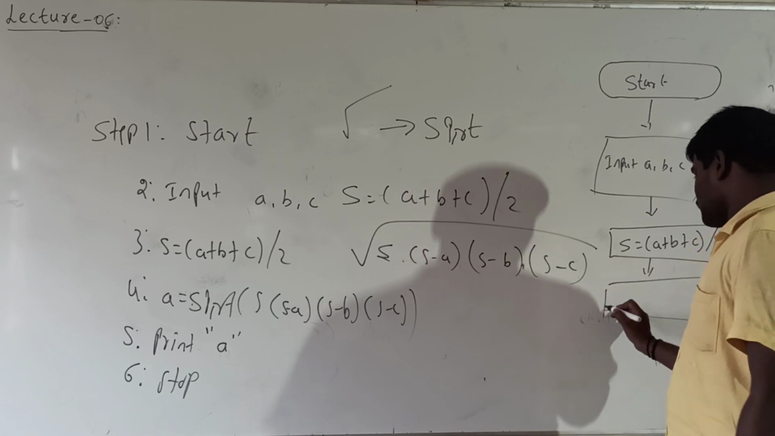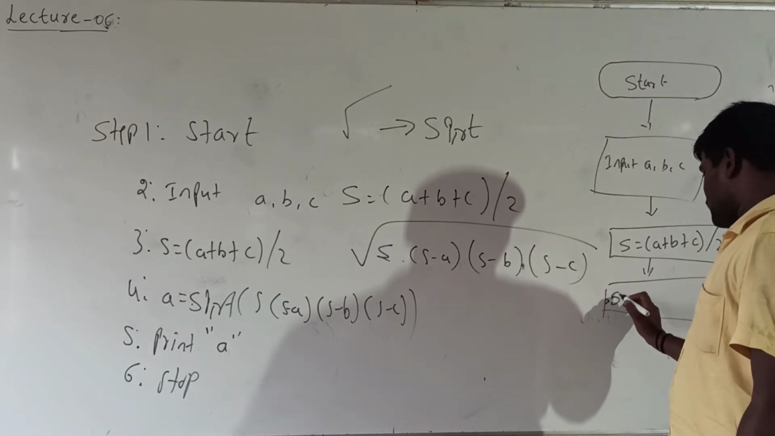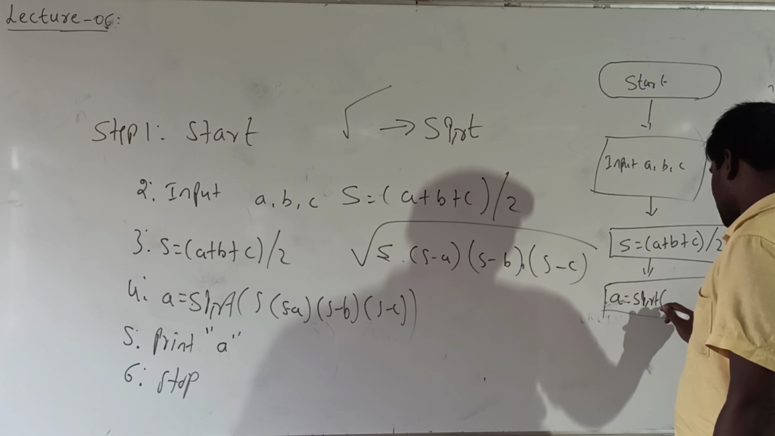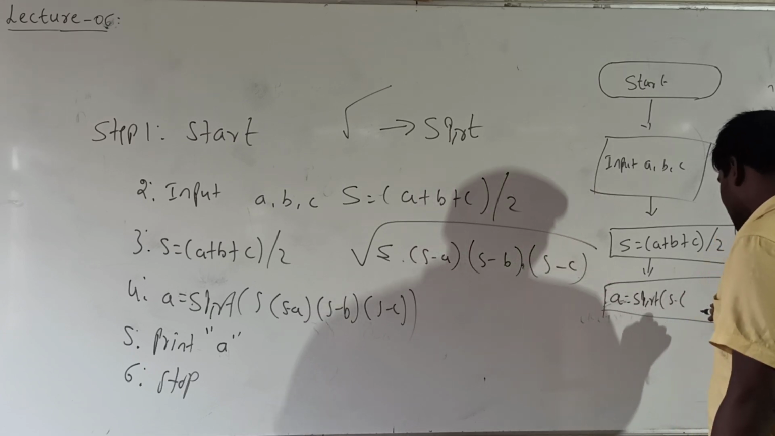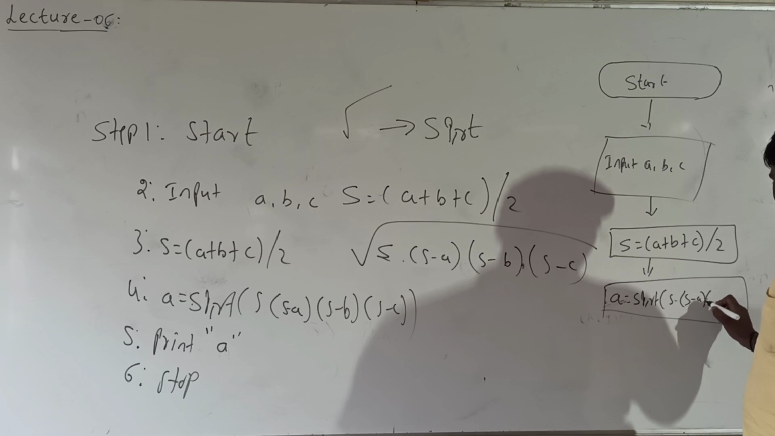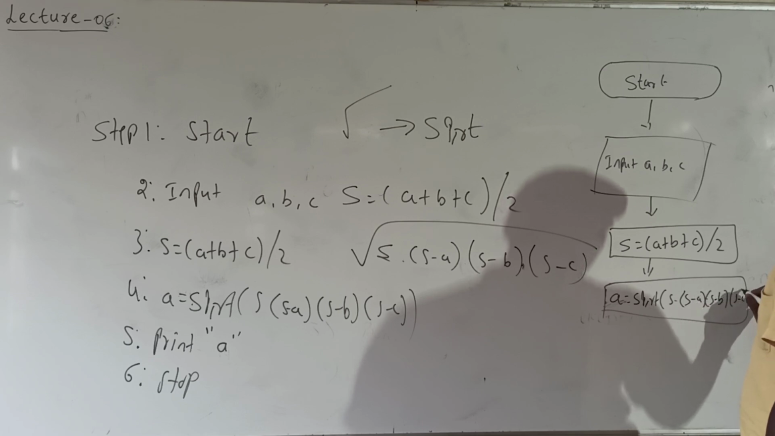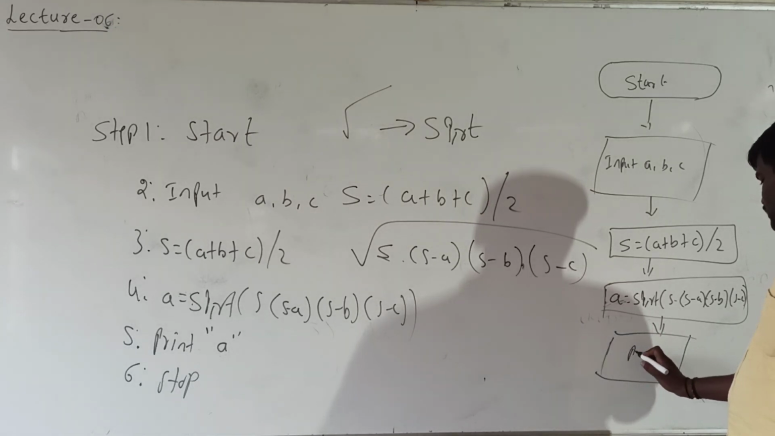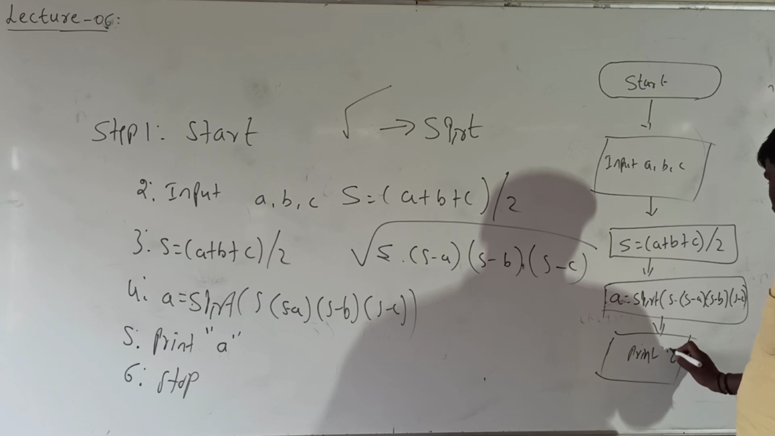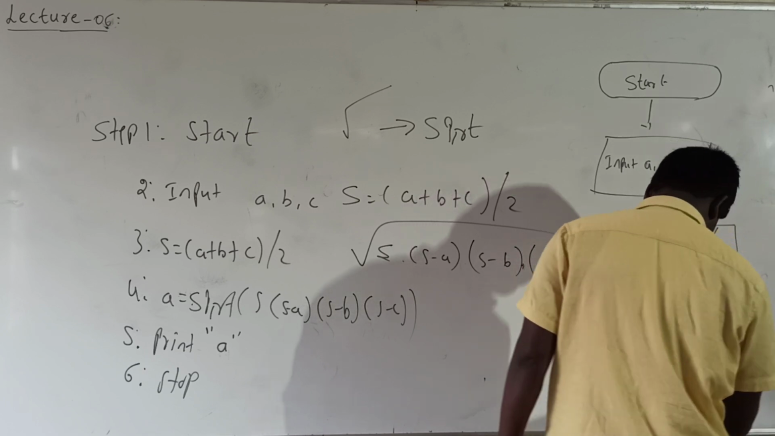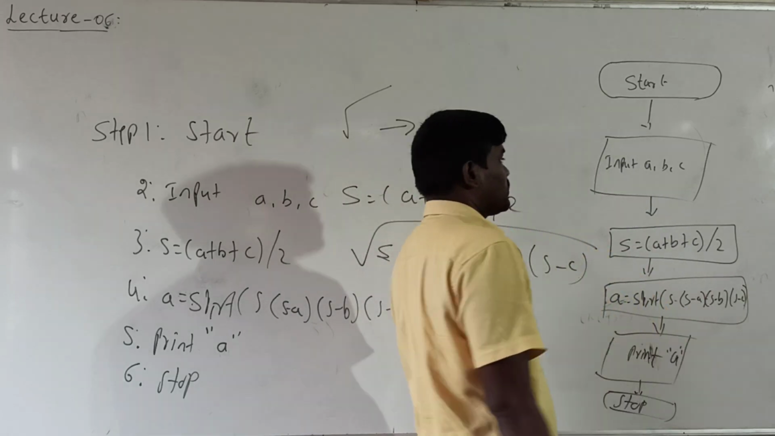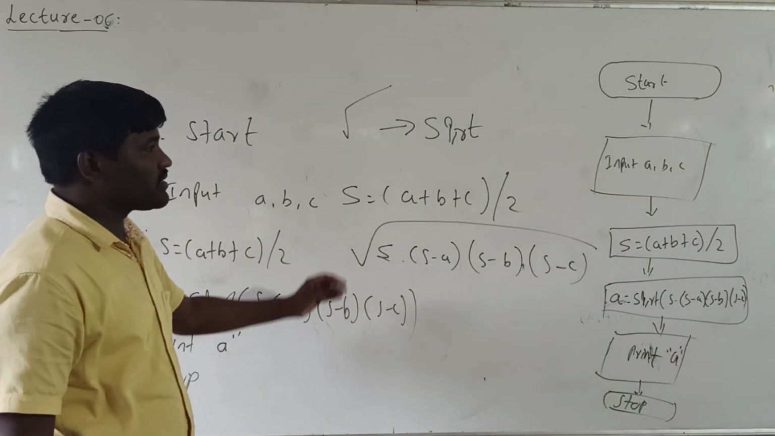Next is A is equal to SQRT in the bracket of S into S minus A into S minus B into S minus C. Finally a parallelogram to print A. Finally stop. So this is the algorithm and this is the flowchart.